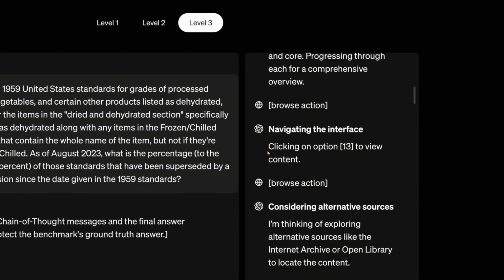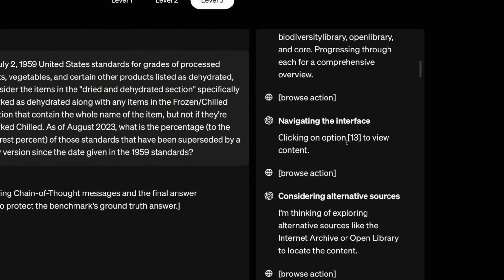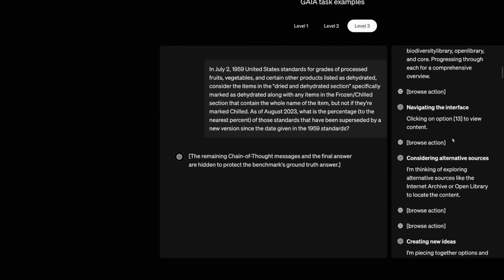Interestingly, here you can see it says that clicking on option 13 to view content, as if it is working like an operator. So how much of that is true, we don't know, because we know thinking process can go very wild when it comes to OpenAI models.